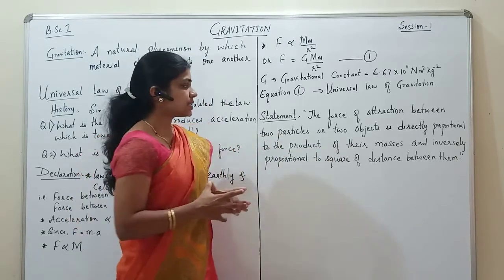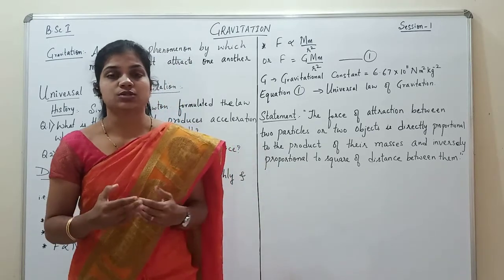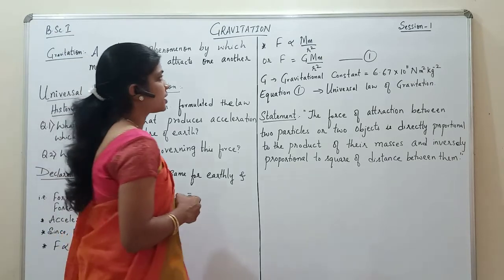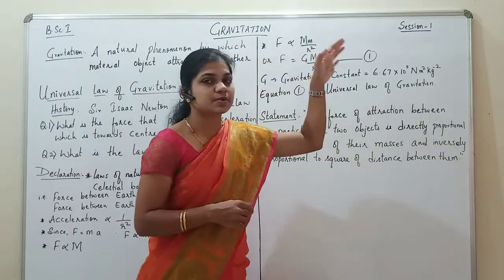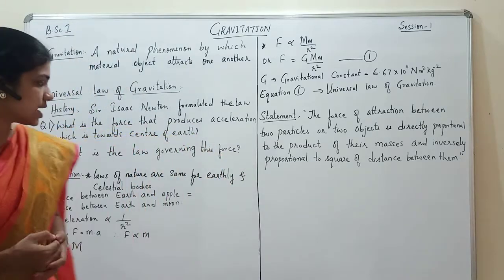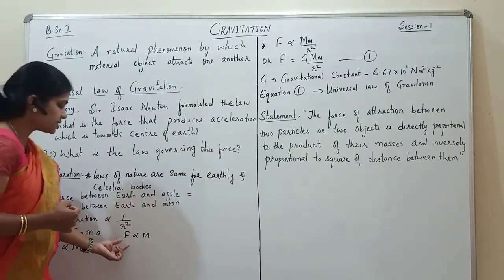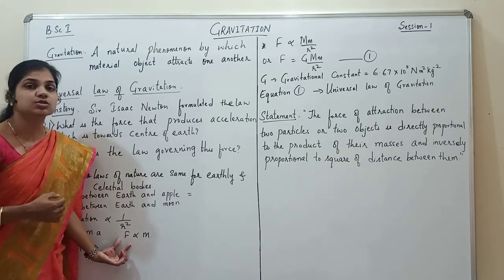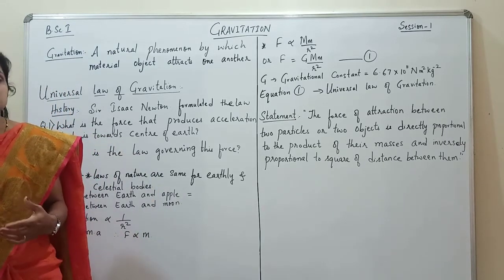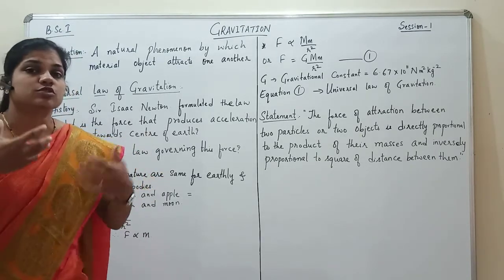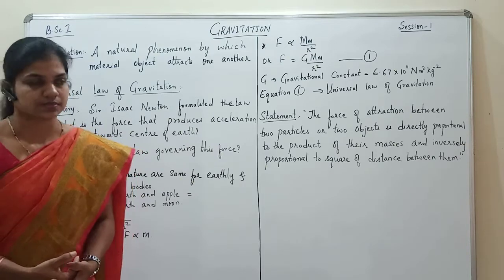Now, when we say F is directly proportional to the product of the masses, that means as the mass of the bodies increases, the gravitational force also increases.